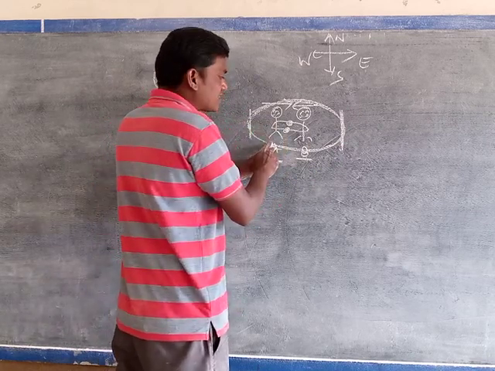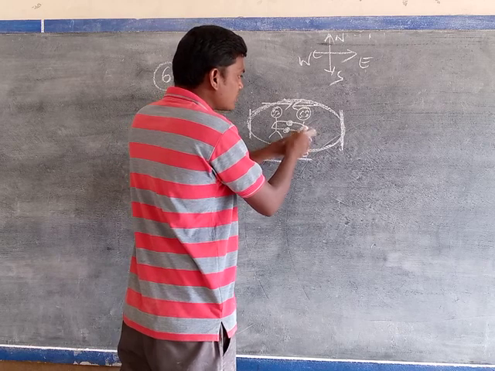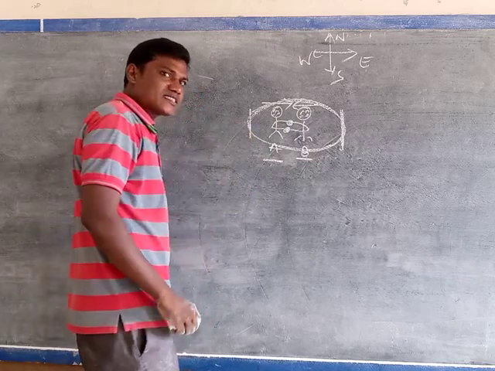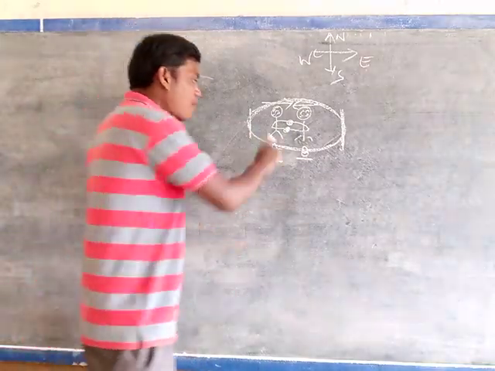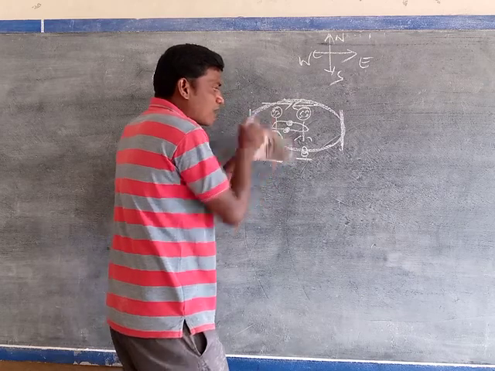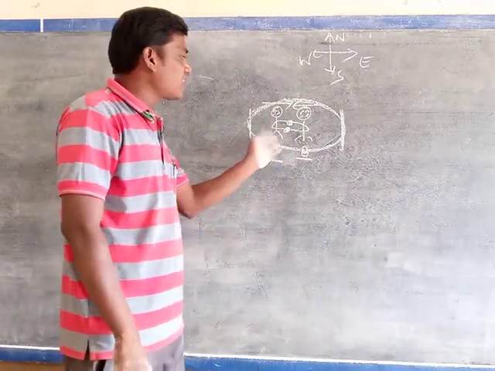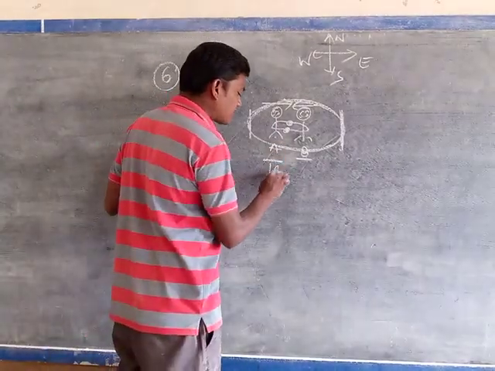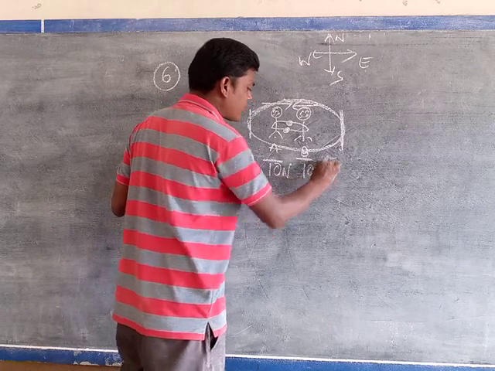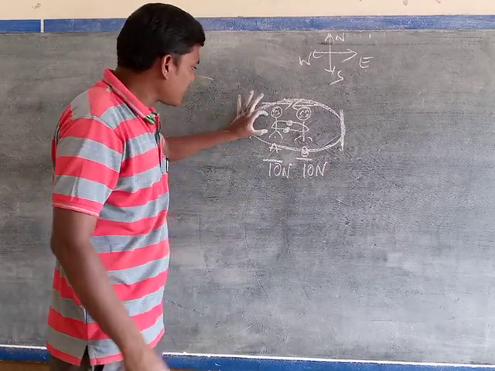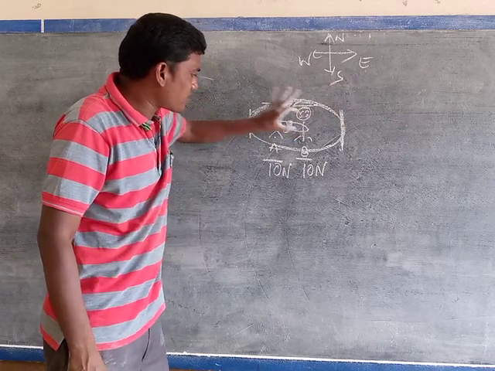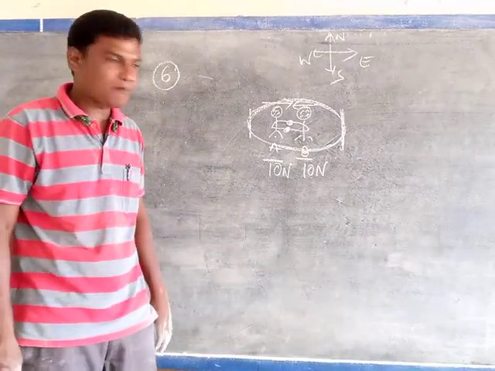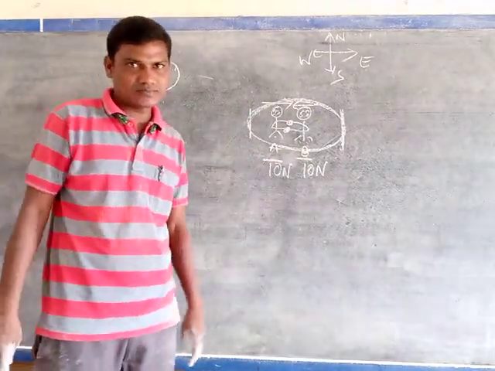If A applies more force than B, meaning A is applying force and B is also applying force at the same time, then among A and B, the person applying more force on the other one will win the game. Is it correct or not? For example, A applies 10 Newton initially, B also applies 10 Newton. One 10 Newton is applied to the east, the other 10 Newton to the west. Both apply the same magnitude but in opposite directions. Then what will happen? The resultant force is 0.